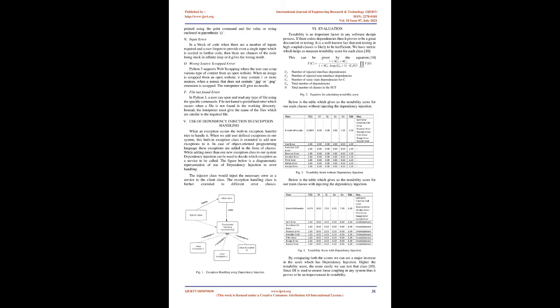H, unbound local error. In Python, when a variable is assigned some value globally, i.e., outside a function or a method, then that variable is called a global variable. If the user wants to access the global variable inside a function or a method, the user needs to specify the variable inside the function using the keyword global. When the user refers to the global variable inside a function without using the global keyword, the interpreter will give an unbound local error.